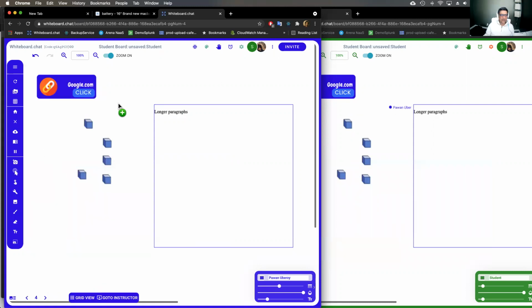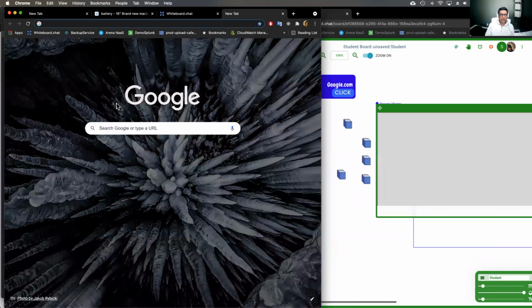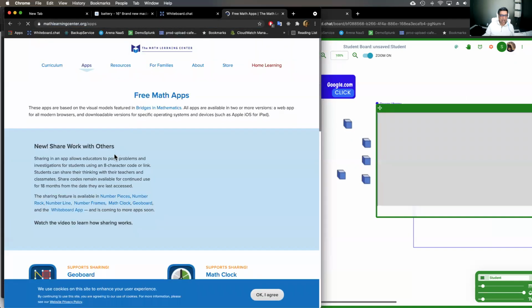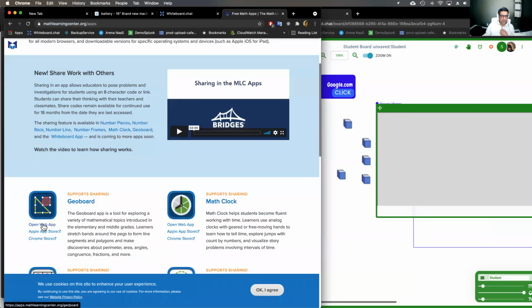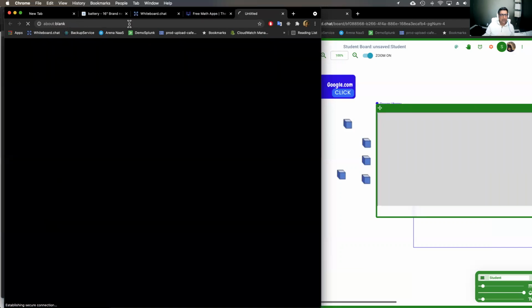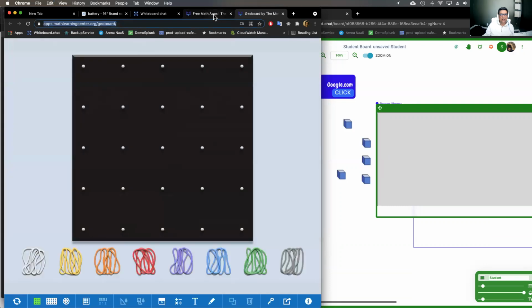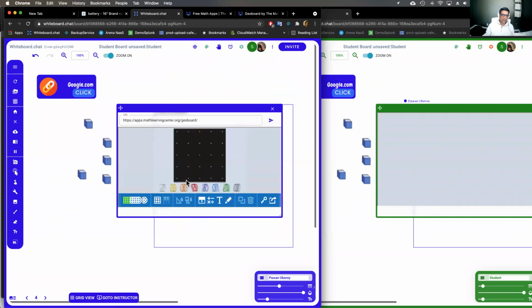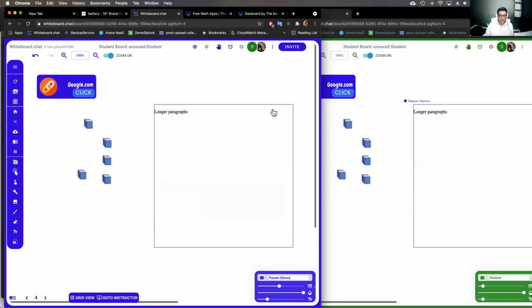For example, there are these math learning center apps, or you can put in Google Slides as well. You can embed those right in here, and the students can use them for whatever purposes that you want. So you can embed external websites, Wikipedia links, anything inside, so people can watch it.